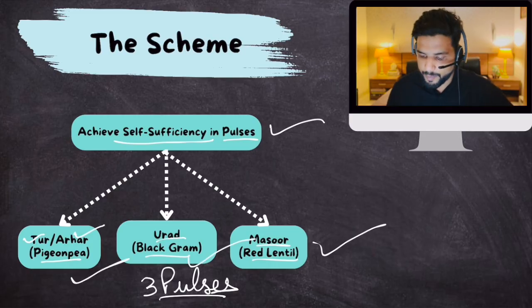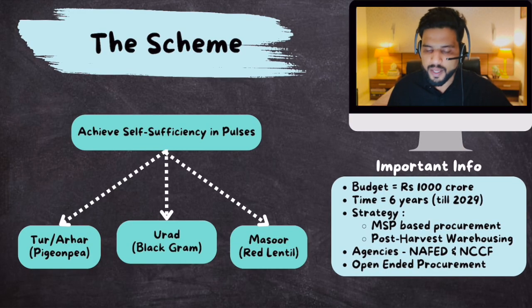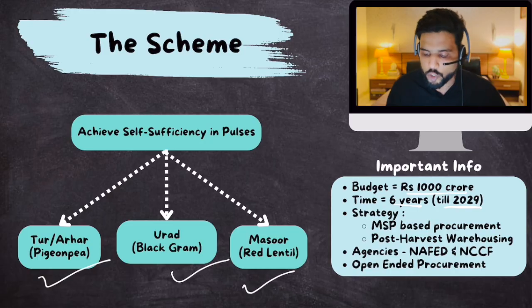Now some other information about this scheme. The entire budget for this scheme has been kept at 1,000 crores. The tenure of this mission is 6 years. So we have to achieve self-sufficiency in pulses production by 2028-29. And what is the strategy that we are going to follow under this mission to improve self-sufficiency in these three pulses crops?